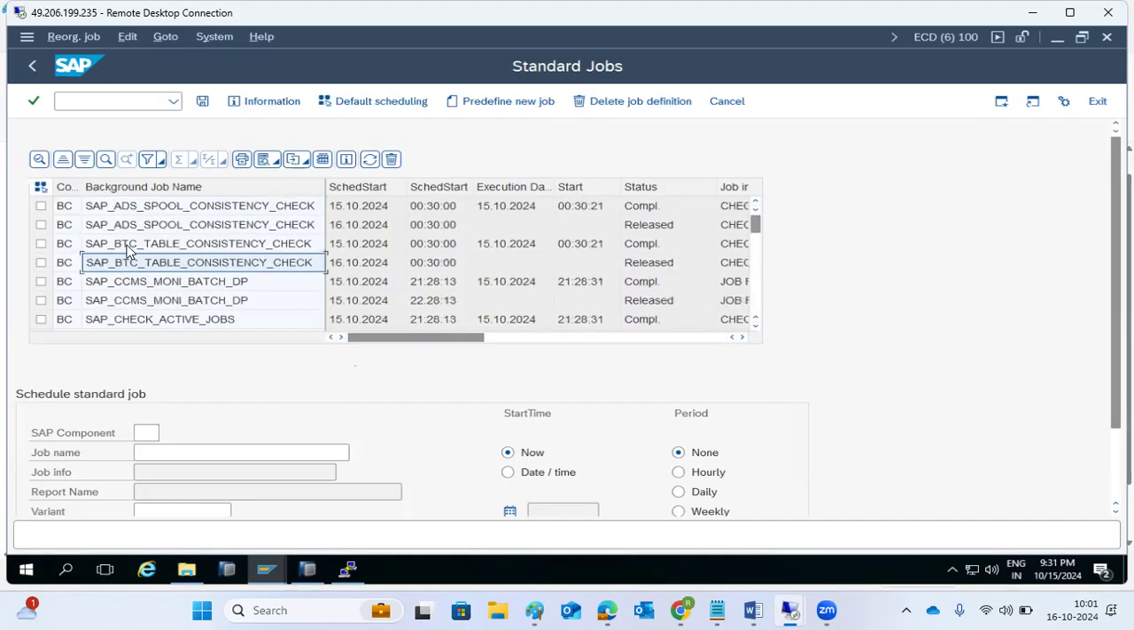Suppose after scheduling this job with the default time, after some time there is a requirement to change or update the job timings. Can we do that for an SAP standard job? Yeah, we can do that. Suppose this is the job name which will run at some time, and I want to change it.